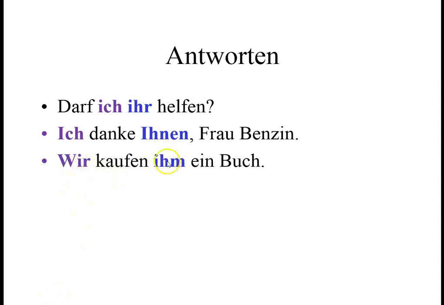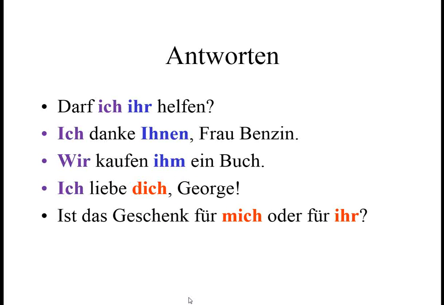Wir kaufen ihm ein Buch. This is dative because it's the indirect object of the sentence. So don't forget to color code. Ich liebe dich, George. So the accusatives I've done in red. So nominatives do in a color. Go ahead and do all the datives in a color and all the accusatives in a color.